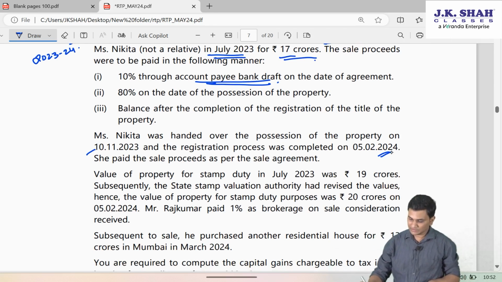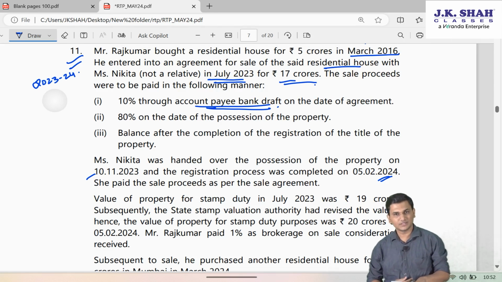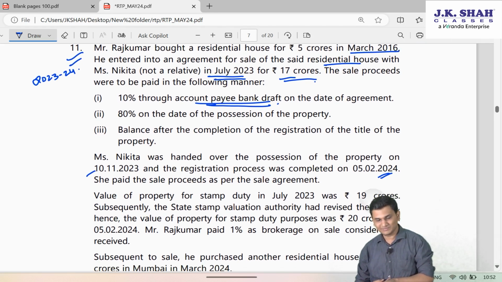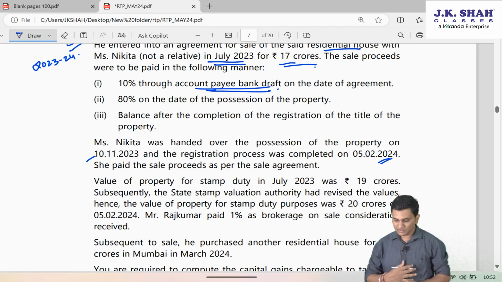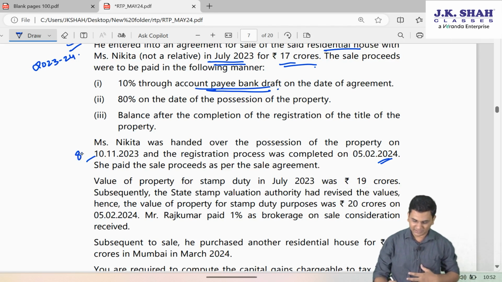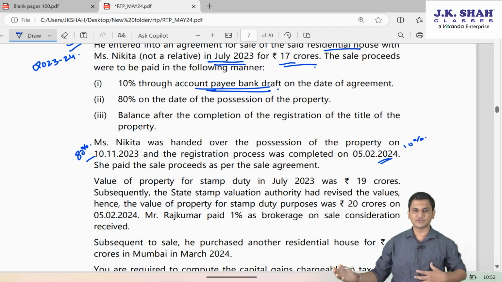So friends, even the agreement is done in July 23, that is financial year 23-24, and even the registration got completed in the same year itself, 5th Feb 24. She paid the sale proceeds as per the sale agreement. So she would have given 80% in the month of November and balance 10% she would have given at the time of registration.